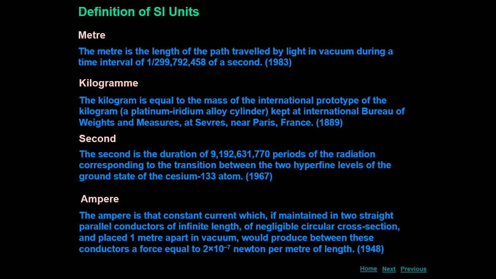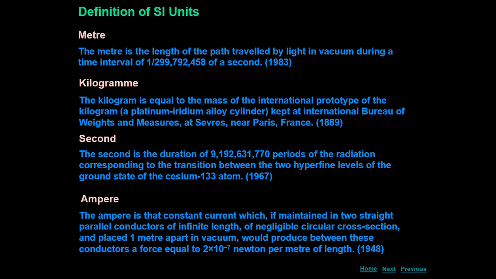Generally this definition is derived from two infinitely long current carrying conductors. When two infinitely long current carrying conductors are lying close to each other, they exert force on each other. Now, 1 ampere we need to define.